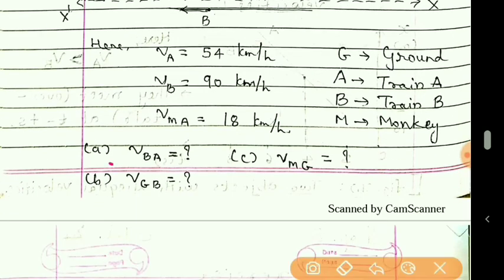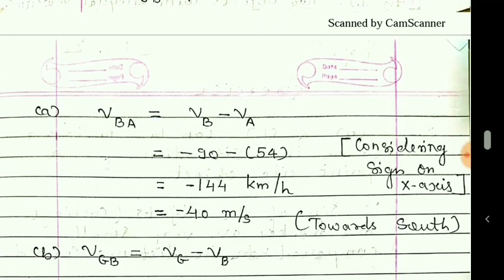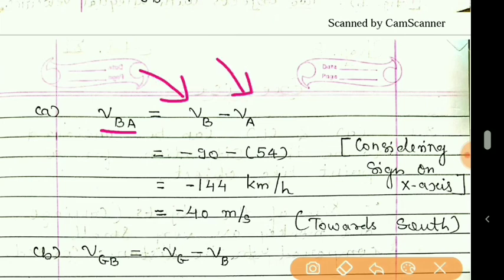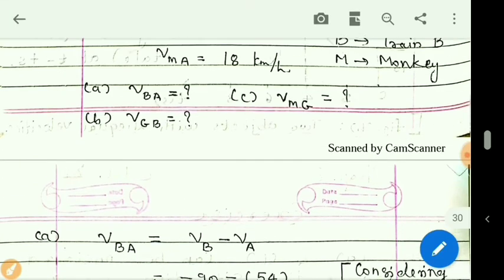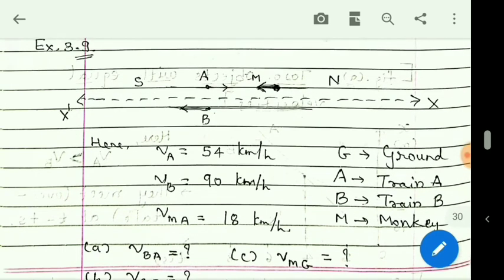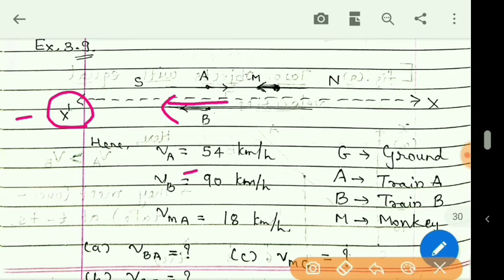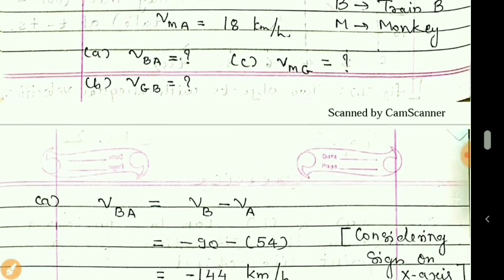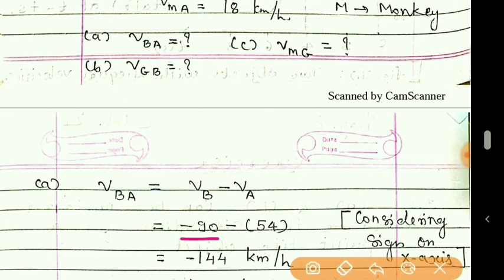Now first one, that is, we want to find VBA, that is the velocity of B with respect to A, and we have studied that it can be written as VB minus VA. Velocity of B is how much? Students, remember, here it is given 90, but B is moving towards south, that is the negative x direction, and so we have to put minus 90. So I have kept here minus 90. Then this minus as it is.